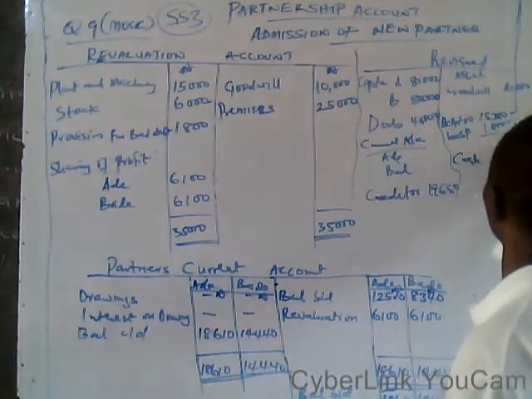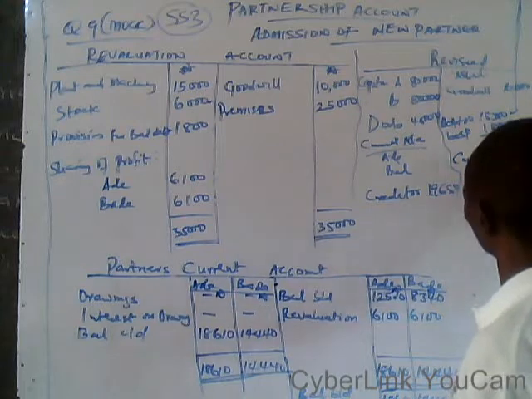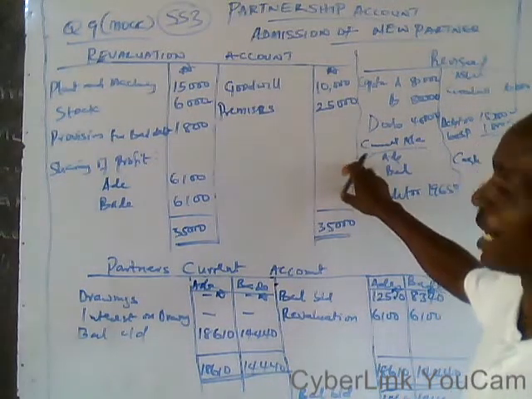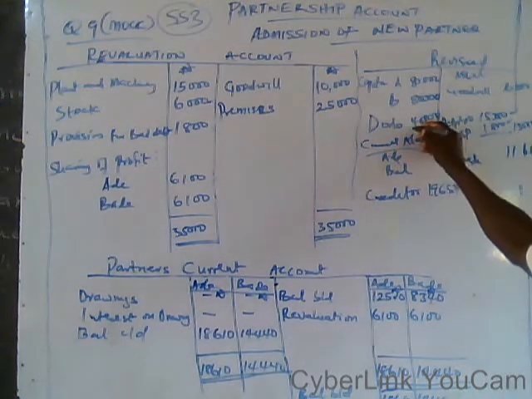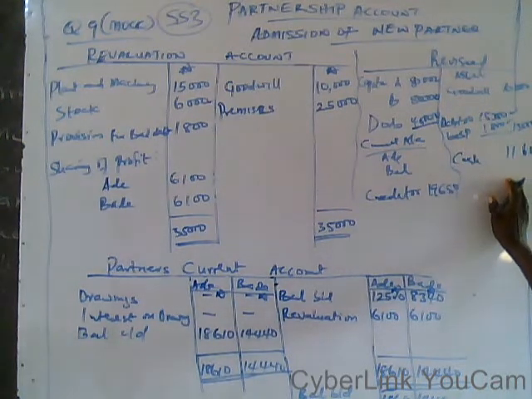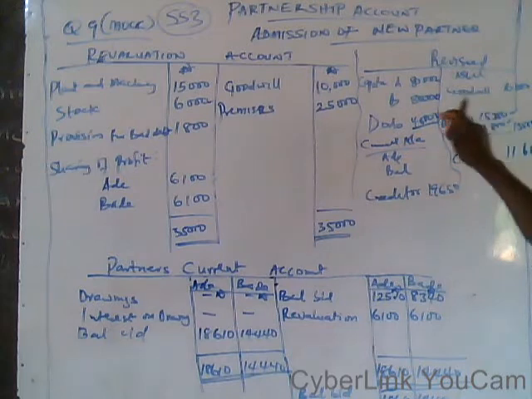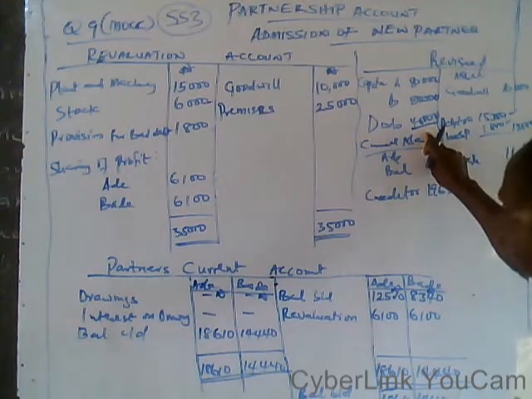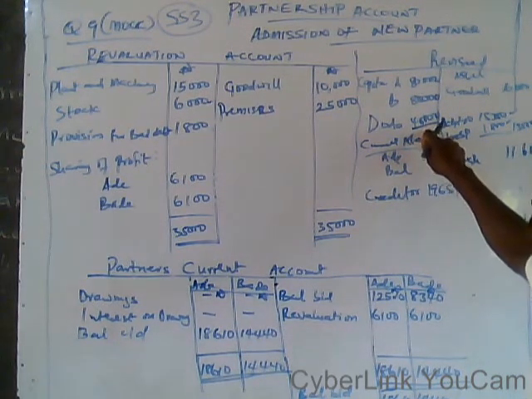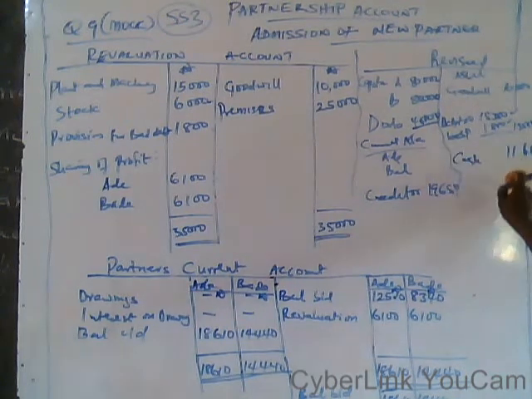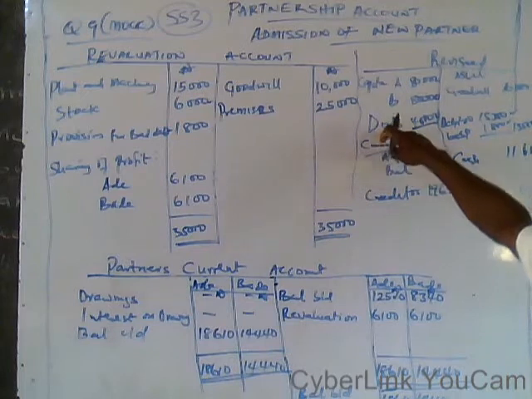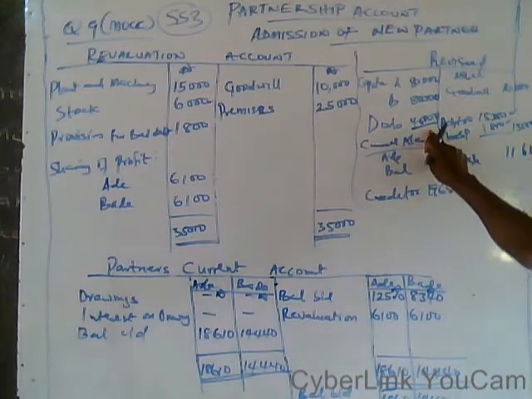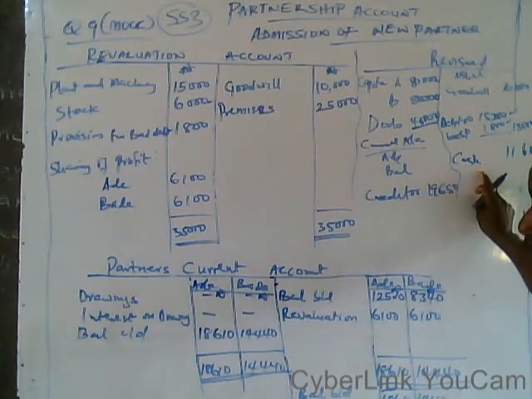And when you total, you now discover that the liability side will be greater than the asset side by 40,000 introduced by Dudu. Therefore, Dudu introduced cash. You assume that Dudu introduced cash of 40,000 to the business. That is, if under the capital, Dudu appears with 40,000 naira, you add the 40,000 naira to the cash.